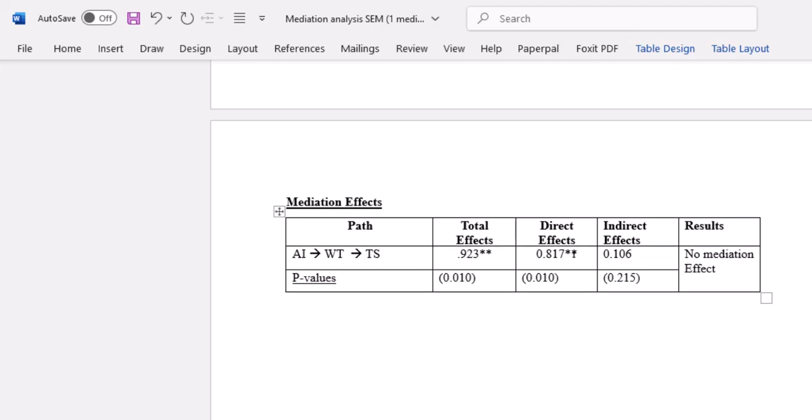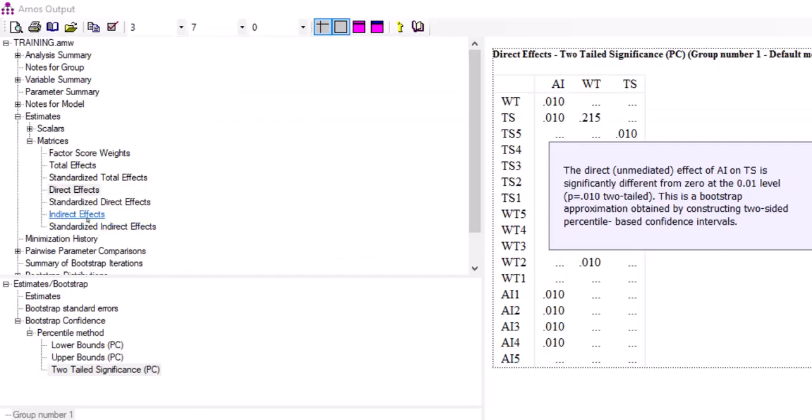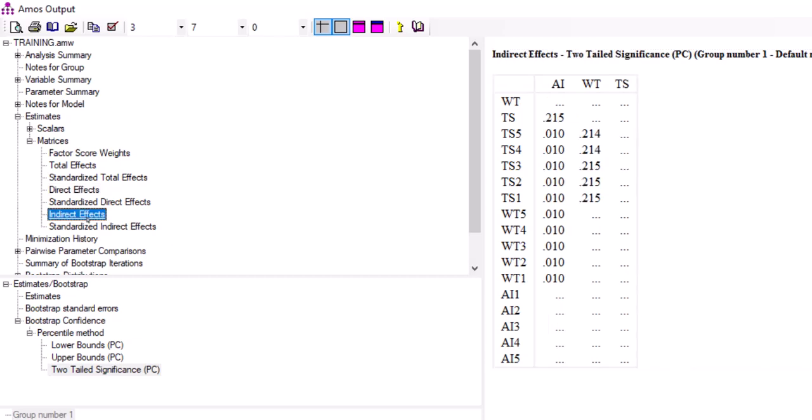Then we come to the indirect effect. This is our interest, the mediation effect. We already obtained our coefficient, then we check whether it is significant or not. So we click our indirect effect like that. We have already selected two-tailed significance. Then you get the p-value.